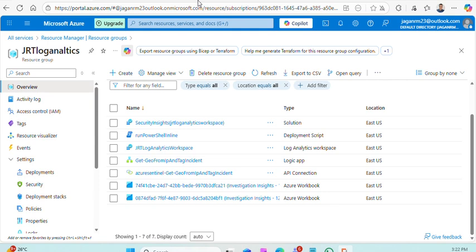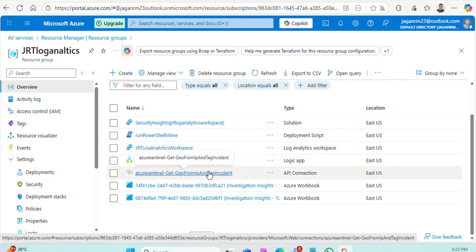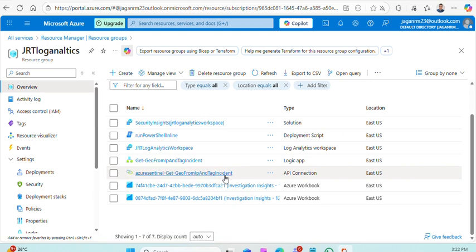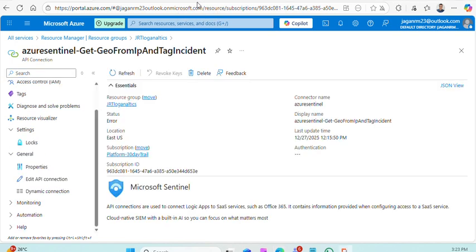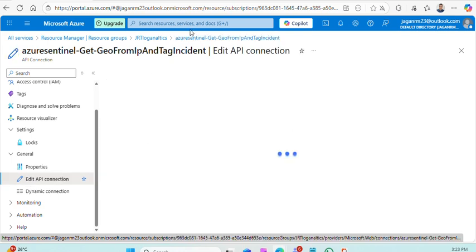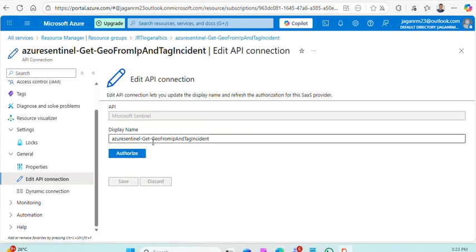To configure the playbook, first we need to go to this API connection, Azure Sentinel get geo from IP and tag incident, and go to general and then edit API connection. We can keep the same display name, but just click on authorize.